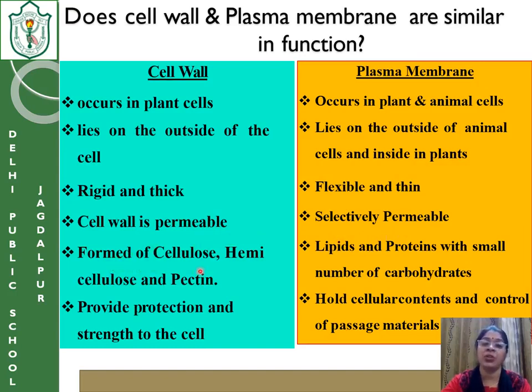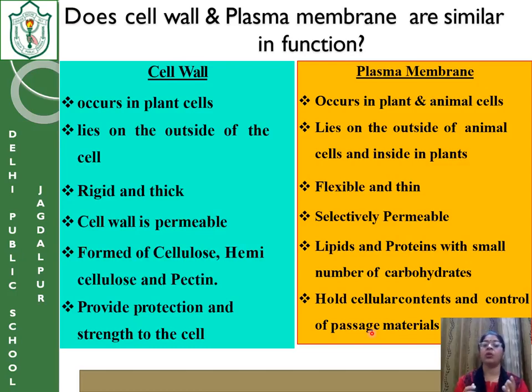The cell wall is formed of cellulose, hemicellulose, pectin; you can add chitin also, you can add peptidoglycan also. But the plasma membrane is made up of lipids and proteins and small numbers of carbohydrates. It provides protection and strength to the cell, but in this case, it holds the cellular content, like this plasma membrane.